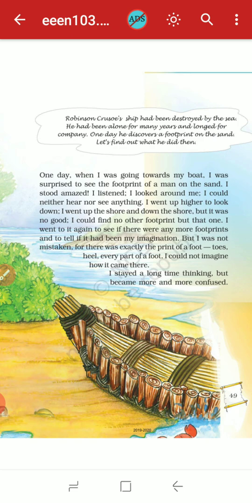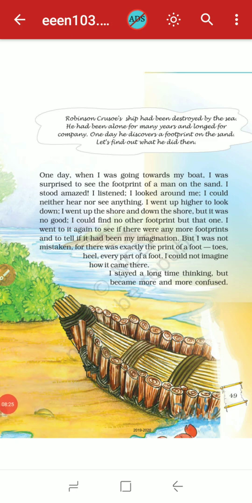There was no sign of any man, and no sign of any kind of sound or anything. So he became more and more confused by watching that one footprint on the sand. Okay, so dear children,